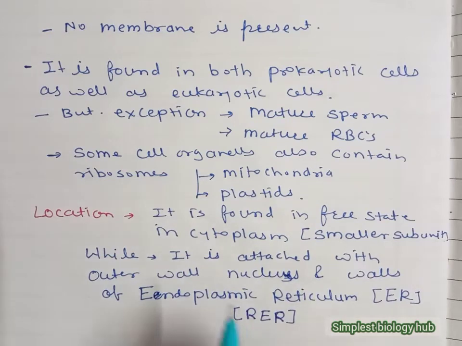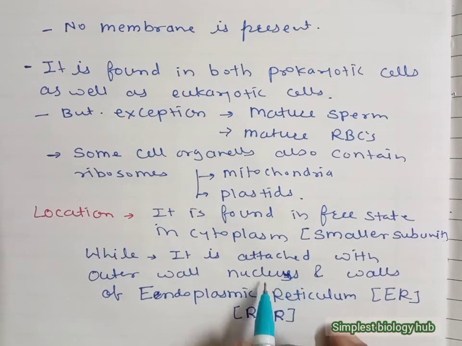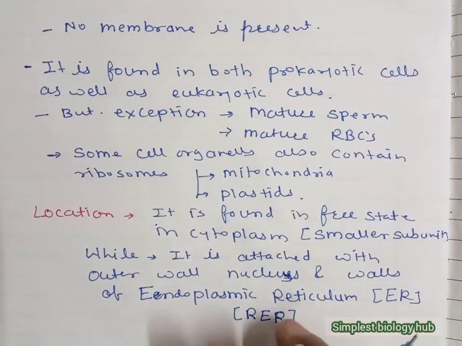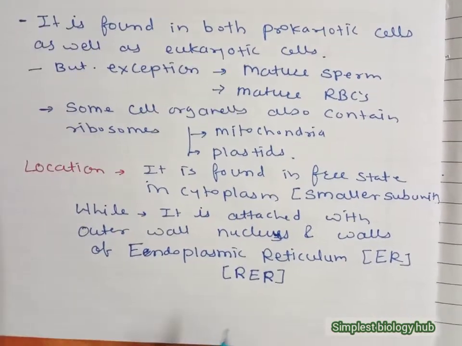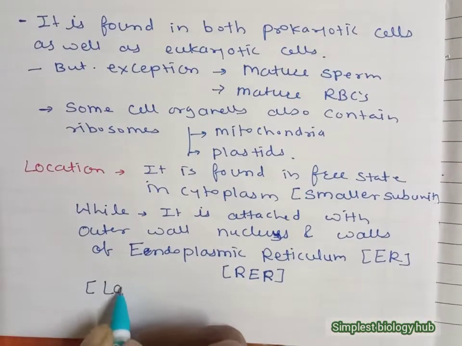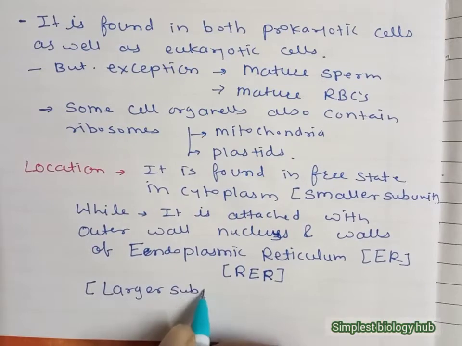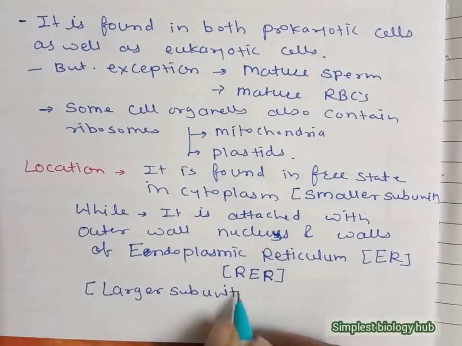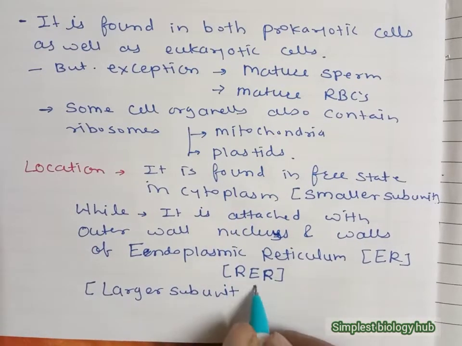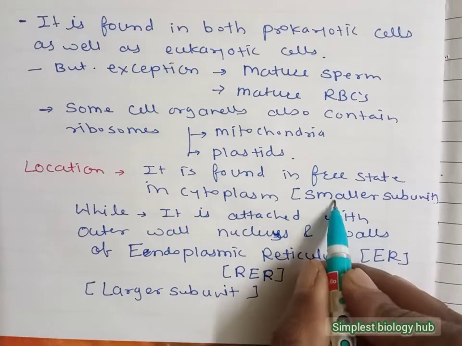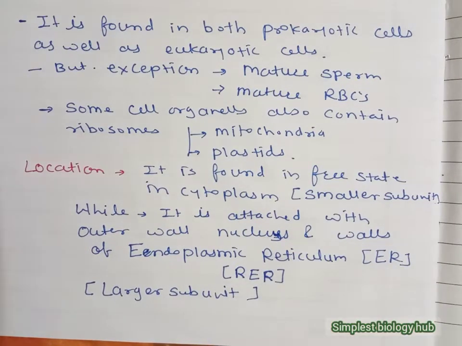and that we call the rough endoplasmic reticulum due to the presence of ribosomes on it. It is also present on the outer wall of the nucleus, which is continuous with the rough endoplasmic reticulum. So both structures contain the other unit of the ribosome, the larger subunit. In the attached form on these membranous structures, the larger subunit is present, while in the free state the smaller subunit of the ribosome is present. This is about the location of the ribosome.